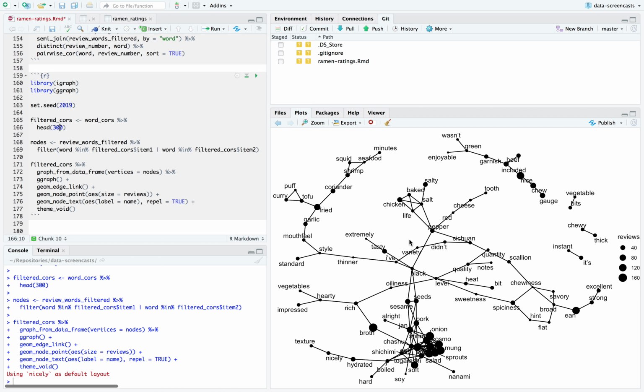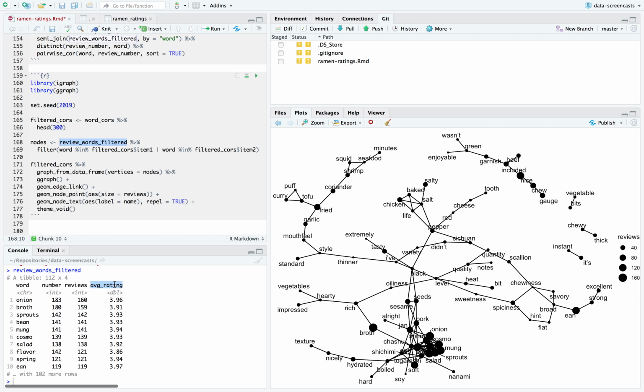Now, why show things as a graph? It's a little bit interesting, but what can I learn from it? Well, I can learn from it if I use another aesthetic that I set up earlier with this in mind. Average rating is like, for this word, what's the average rating of a review that has this word? It's much simpler than a linear model because technically it could be confounded across many of them, but it's pretty good for a graph like this because I can say size and color